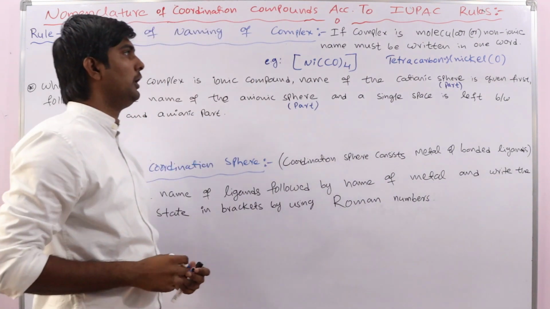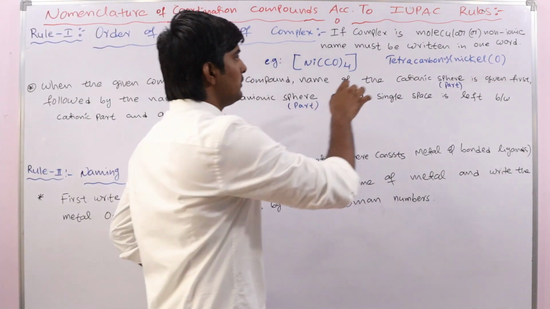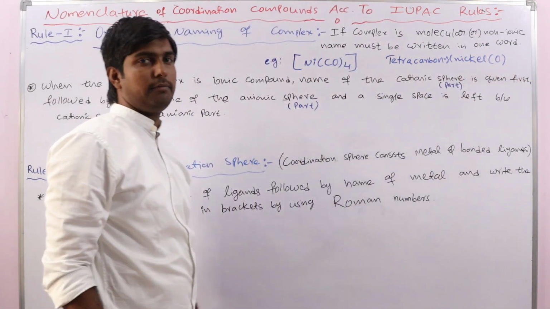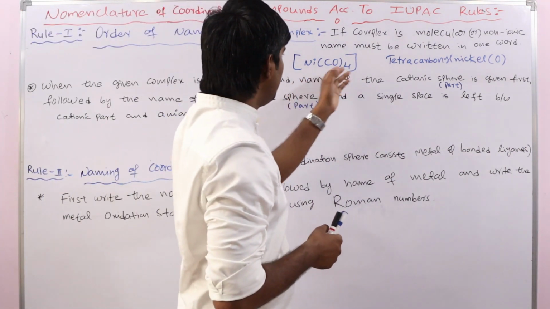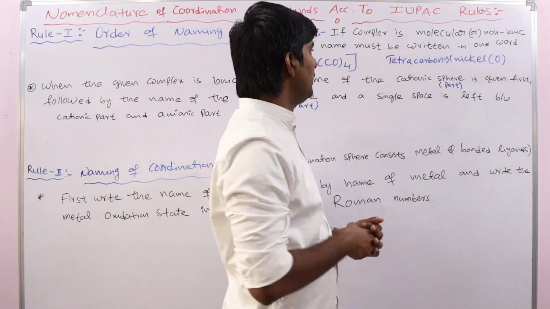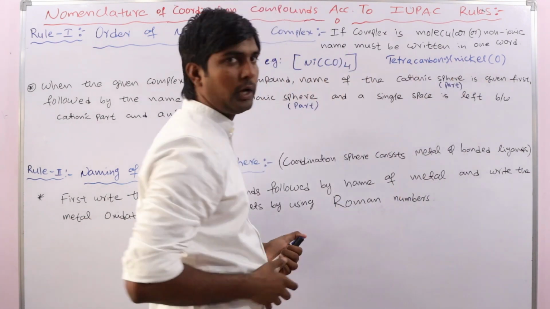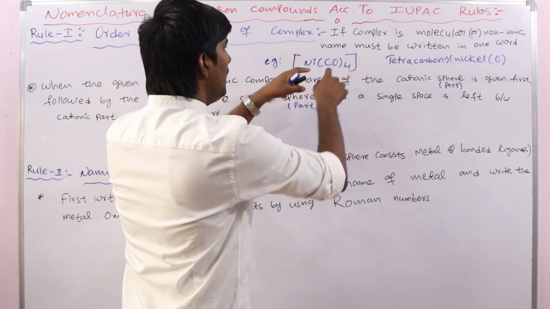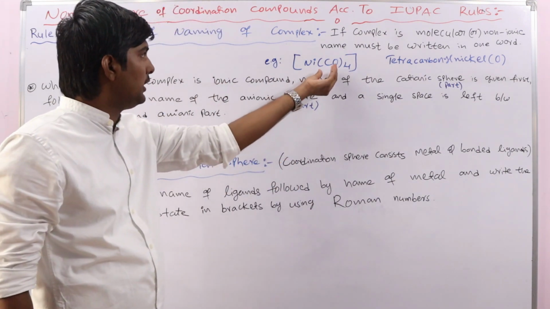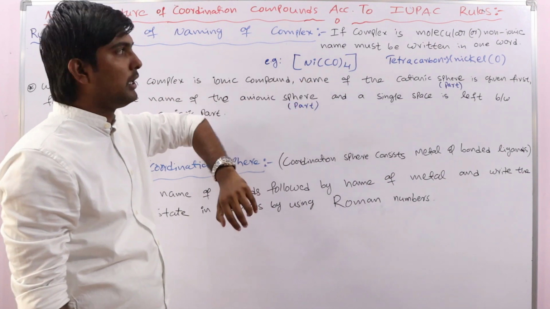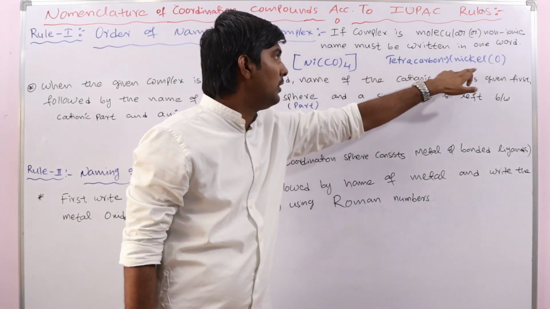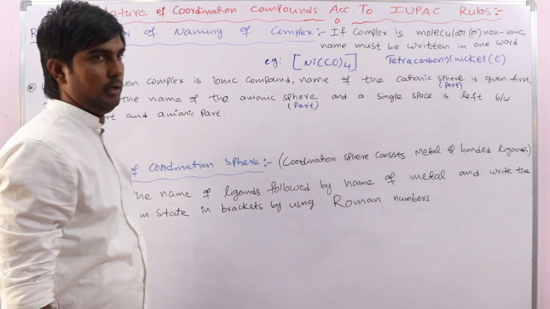Here the 0 is the oxidation state of the metal, which we discuss in the next rule. Clear? So its name is tetracarbonyl nickel. In a single word we have to write the name because we have only the coordination part. This is a molecular complex, also called a non-ionic complex.